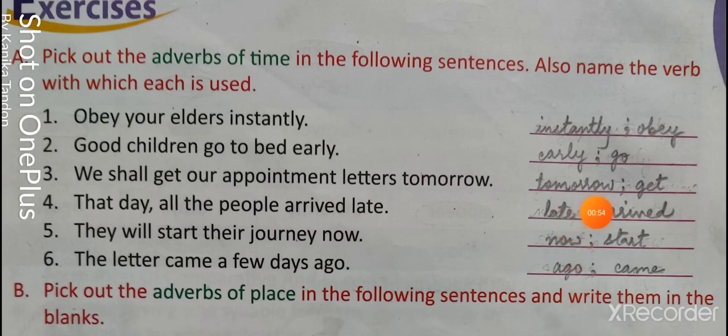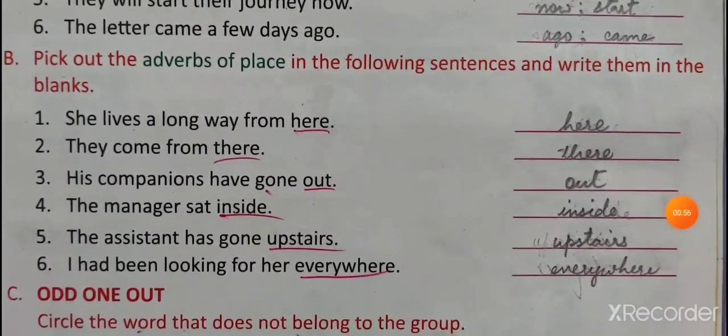Next is pick out the adverb of place in the following sentences and write them in the blanks. She lives a long way from here. Here is the adverb of place. They come from there. There is the adverb of place. His companions have gone out. You have to write out. The manager sat inside. Inside. The assistant has gone upstairs. Upstairs. I have been looking out for her everywhere. And the answer is everywhere.